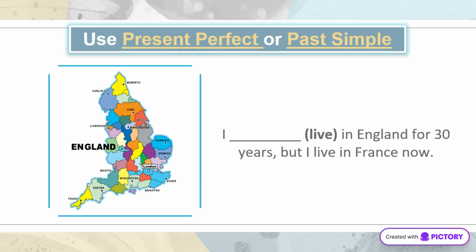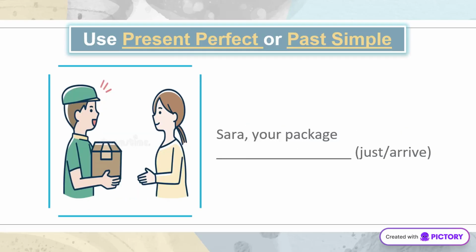Deciding between present perfect and past simple depends on the context. Here, lived indicates a completed action in the past. The present perfect tense is perfect for recent actions. Has just arrived shows an action that has occurred very recently.